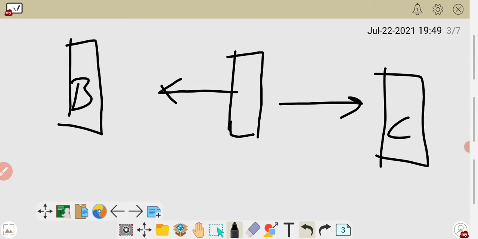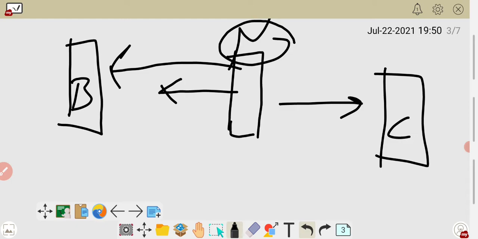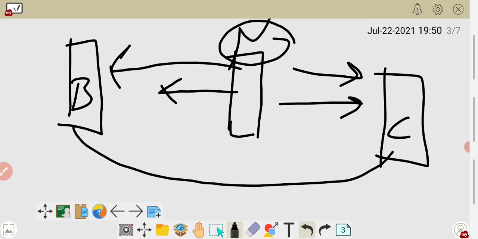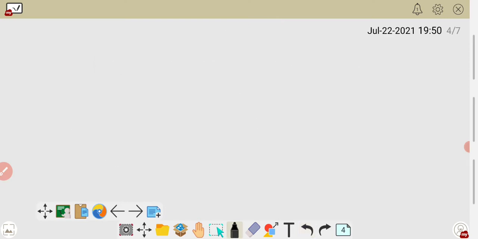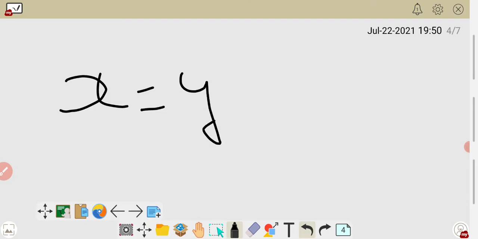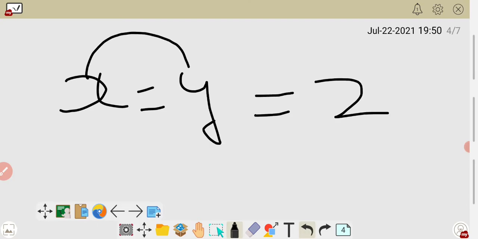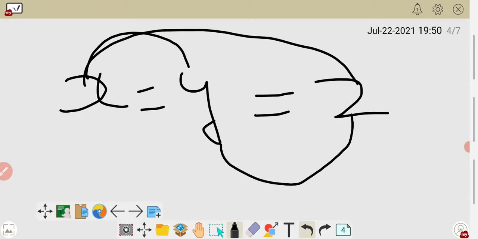Suppose this normal paper is equal to the length of the blue paper, and this normal paper is equal to the length of the colored paper. So these together are also equal. In general we say that if x equals y and y equals z, then x is also equal to z.